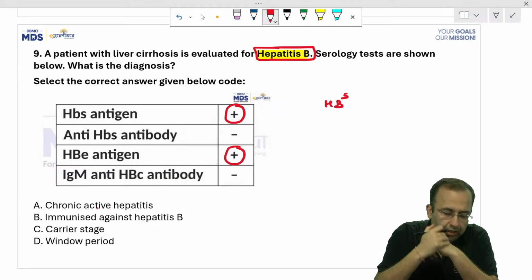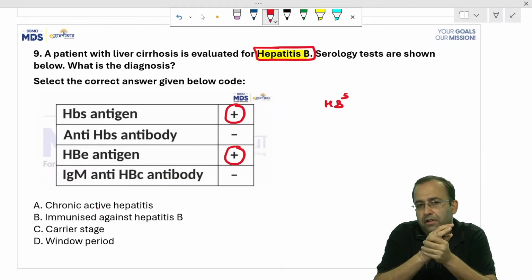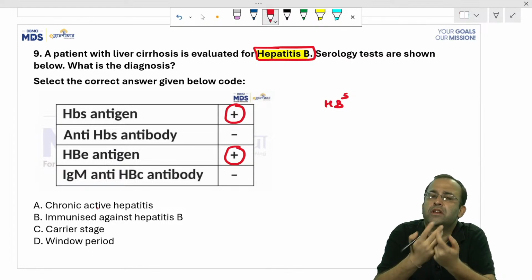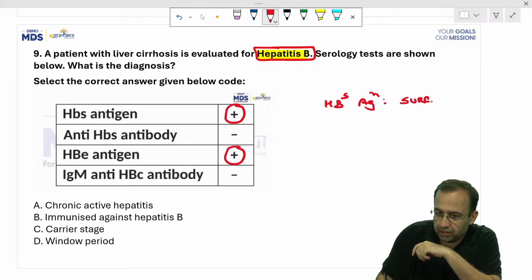See, that is how we learn. There are three antigens in hepatitis B virus. That is HBs antigen, the hepatitis B surface antigen or the Australia antigen.